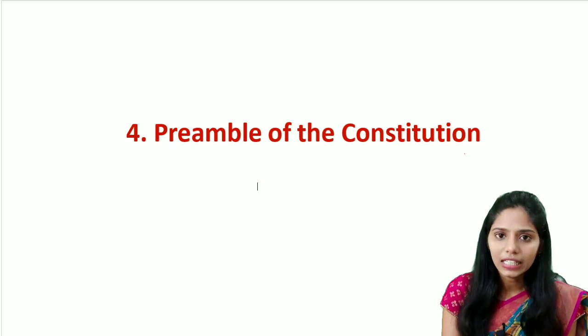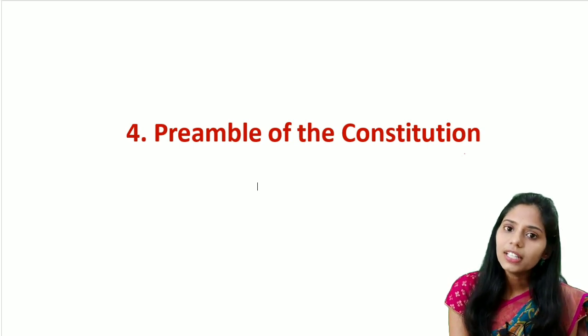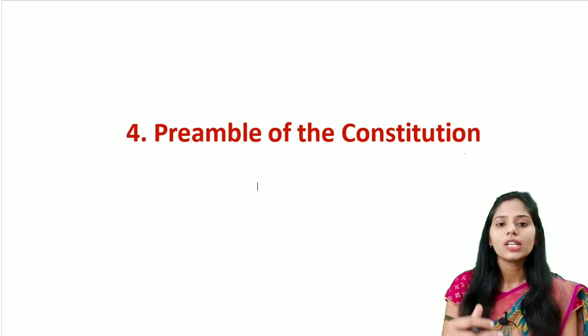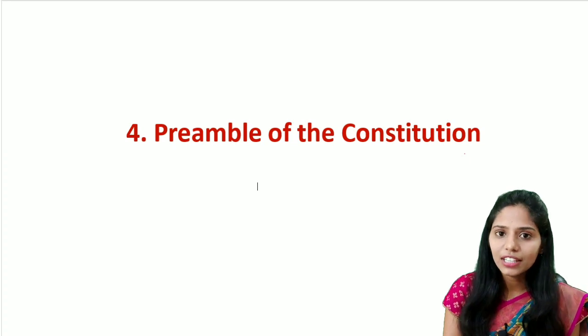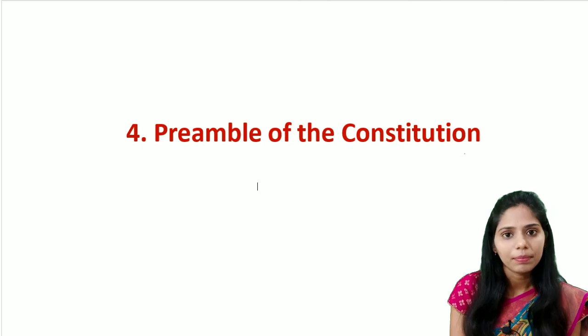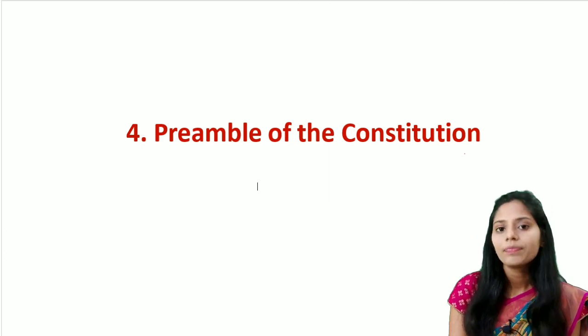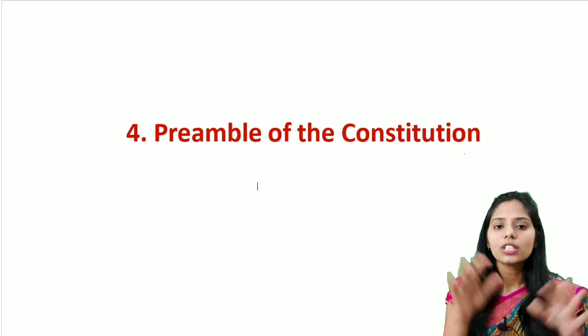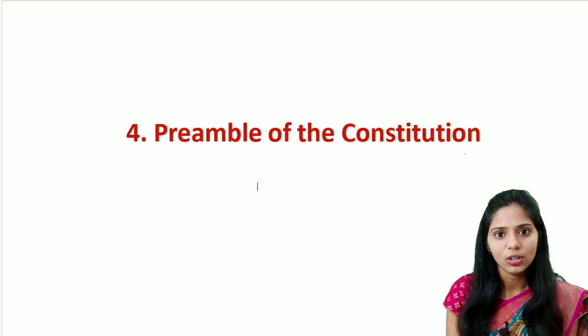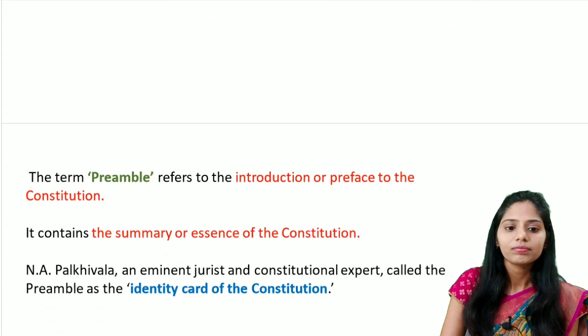And the last part is the date of adoption, that is the 26th November 1949. So let us see these important keywords like sovereign, socialist, secular, democratic, republic, and also equality, liberty, fraternity, and justice in detail. This will complete our discussion on the preamble of the Constitution. So let's get started here.